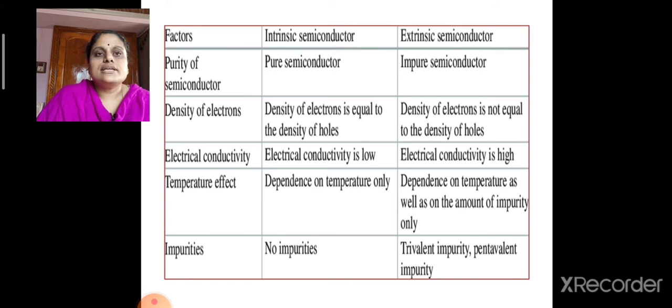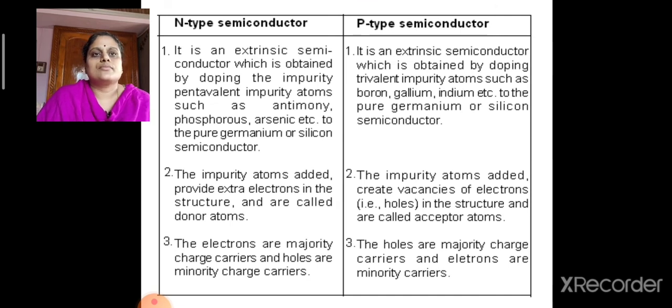The electrical conductivity is low for intrinsic semiconductor, whereas it is high for extrinsic semiconductor. Intrinsic semiconductor has got temperature dependence, whereas extrinsic semiconductor depends on temperature as well as on the amount of impurity. In intrinsic semiconductor, no impurities are added, whereas in extrinsic semiconductor, either trivalent impurity or pentavalent impurity is added.